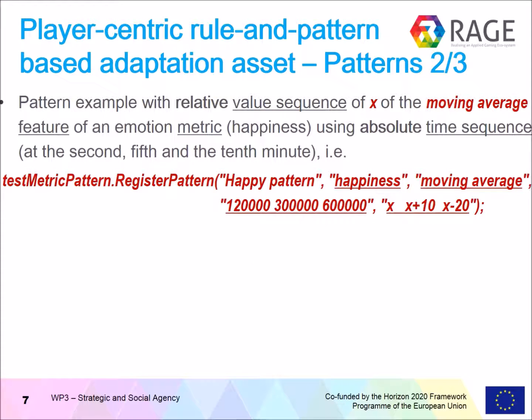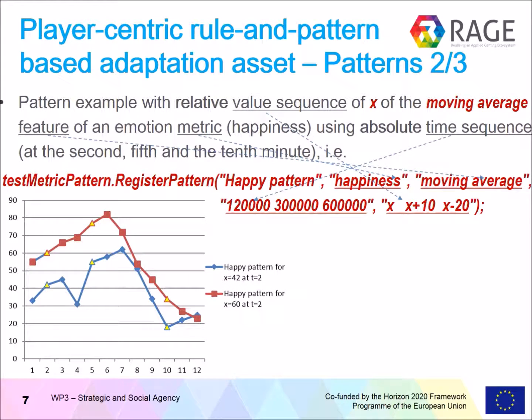The second example is about a relative value sequence and absolute time sequence, which is the opposite of the first example. Here the metric is the emotional state called happiness. Its feature is the moving average, and here is the time sequence, which is absolute values, 3 absolute values, and the relative value sequence, x plus 10 and x minus 20.